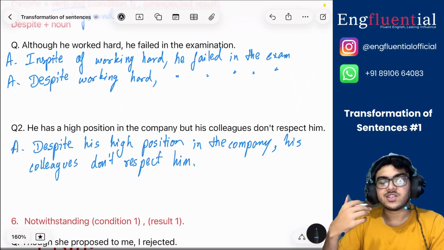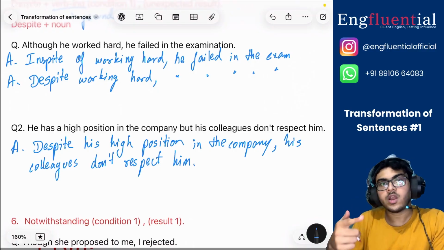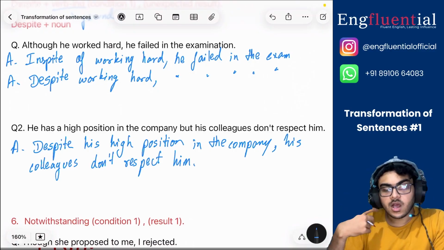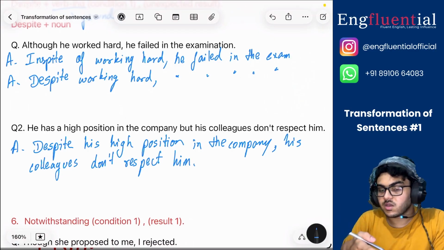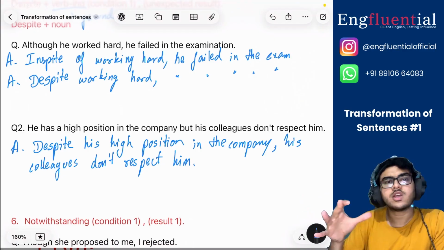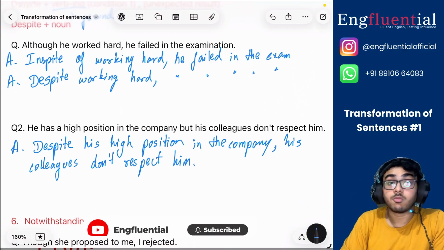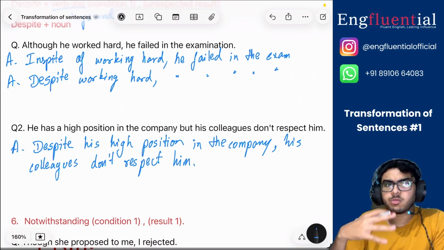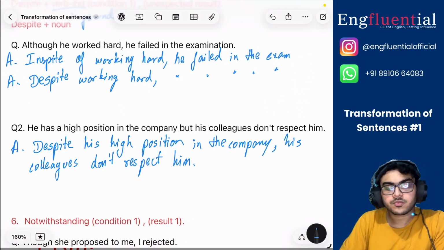Okay, so this is how you can use despite in two ways. One, if it's a gerund, then you can use the ing form. Otherwise, just stick to the noun form, right? Just write, like here it's written, despite his high position in company, right? More or less the whole of the first condition is written as it is, more or less, not always, right? But with practice you will be able to understand how to use in spite of and how to use despite.